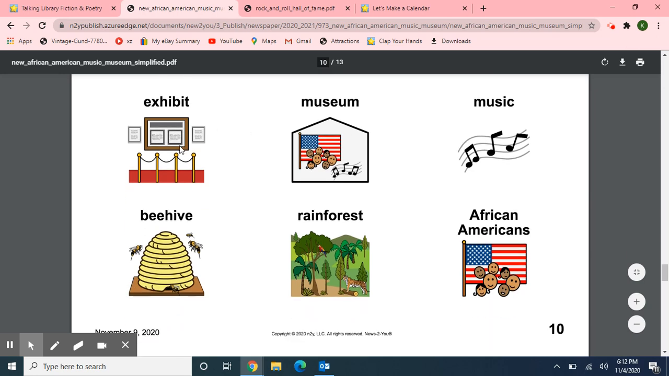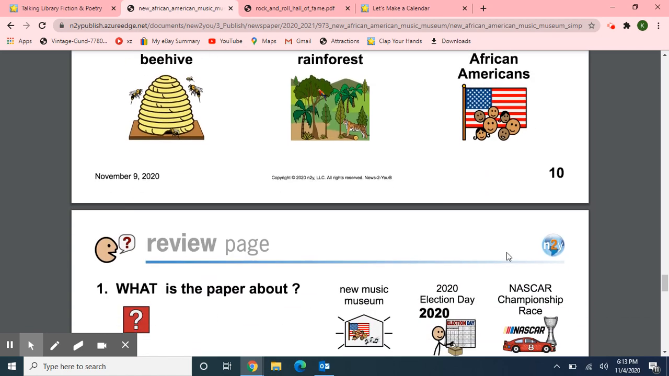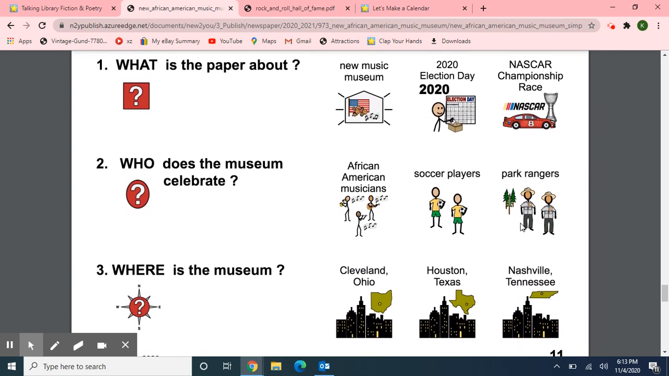And now for our pictures about the new African American Music Museum. Is it about an exhibit? Yes. Is it about a museum? Yes. Is it about music? Yes. Is it about a beehive? No, not this time. Rainforest? No. African Americans? Yes.